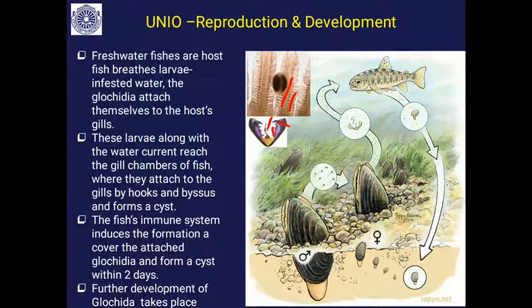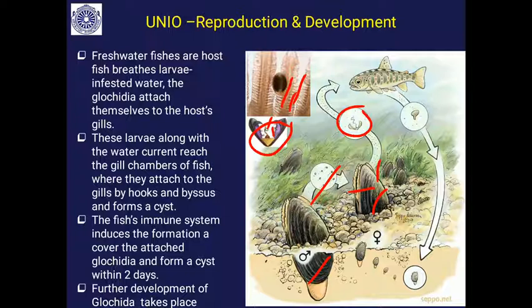So this is the male unio, and this is the female. The male releases sperm, which goes to the female's inhalant siphon, and then fertilization happens. The Glochidia larvae you can see dotted. This is exactly how you will find them under the microscope, and when released they are taken by the fish. They embed themselves in the gills. In the gills they develop for about 10 weeks. Freshwater fishes are the hosts.